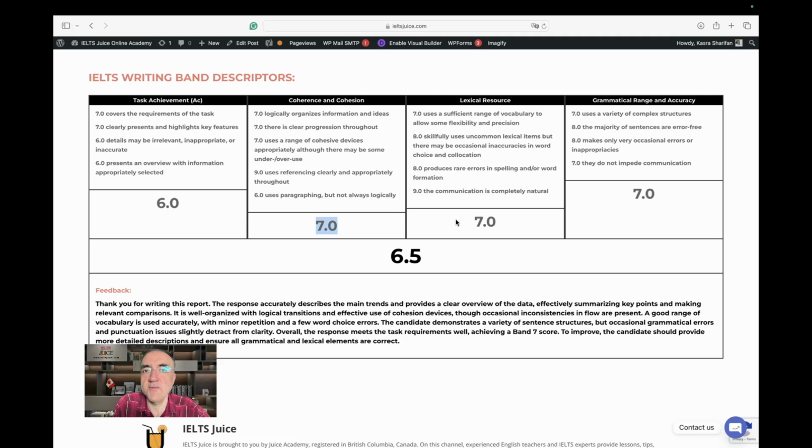Vocabulary was fine. The range was okay. The inappropriate words are being effective in task achievement, not here. So the words, the spelling, the collocations were relatively okay, maybe not 100% natural. So we just say you skillfully used those words.